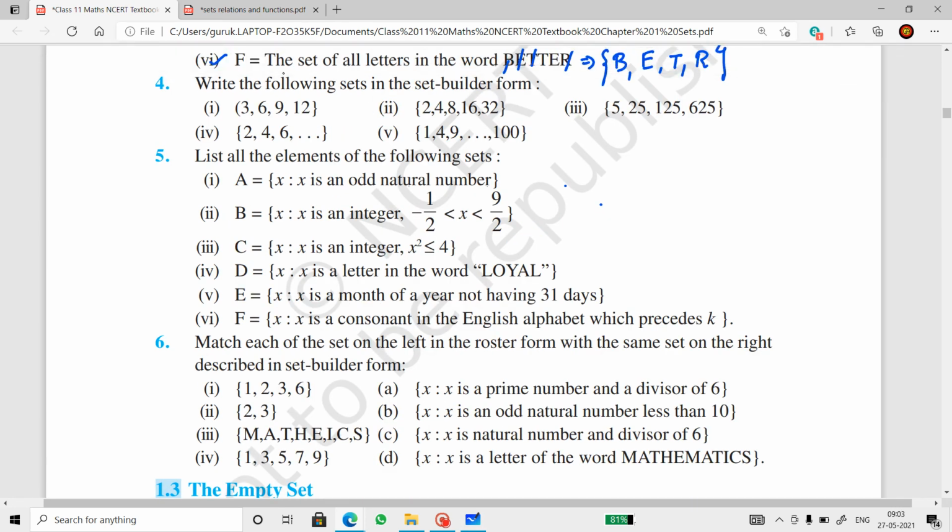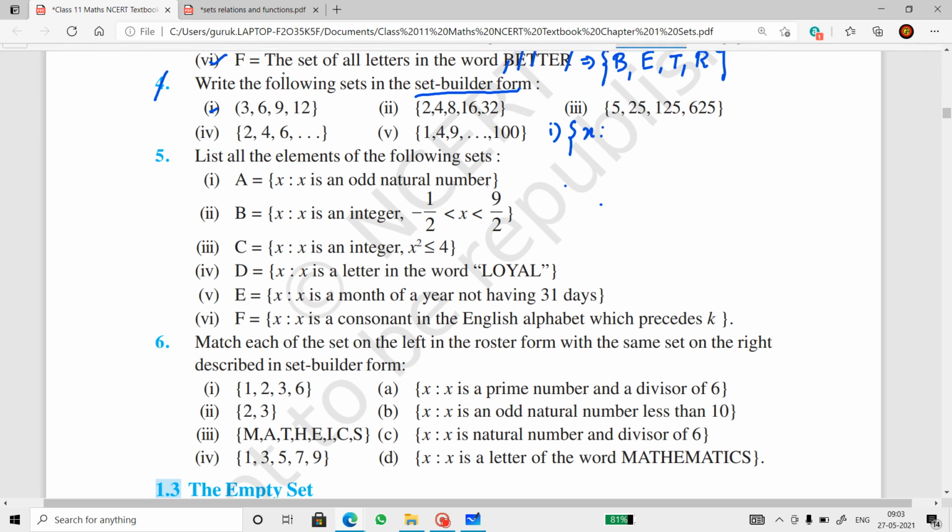Write the following set in set builder form. What is a set builder form? We write the given statement representing it by x and we put a colon, isn't it? So we write it as x such that x and then a statement following that. So what is the first one here? 3, 6, 9, 12. So what is the answer for this one?